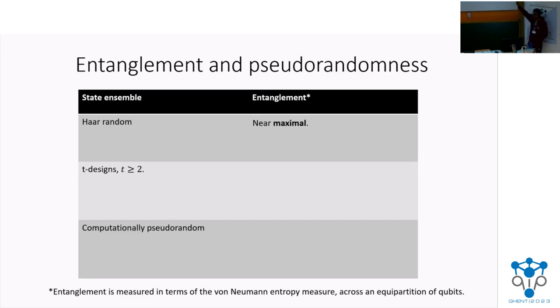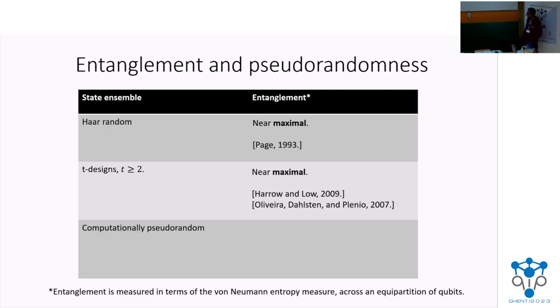The von Neumann measure is near maximal, so close to n. This is also called Page's theorem. How about T-designs? Also near maximal, as studied by these papers. Now let's go to the last collection, computationally pseudorandom quantum states. How about this? Well, here we have a lower bound by a simple swap test based bound, which was studied by Ji, Liu, and Song again. We know that the von Neumann measure is strictly more than logarithmic.